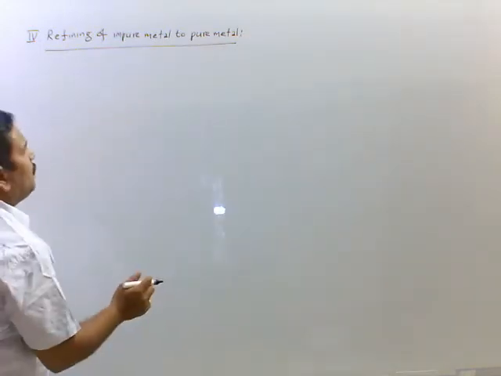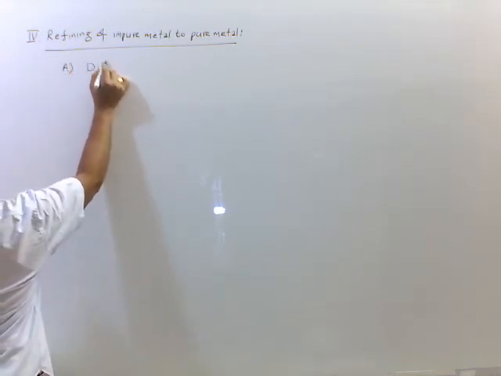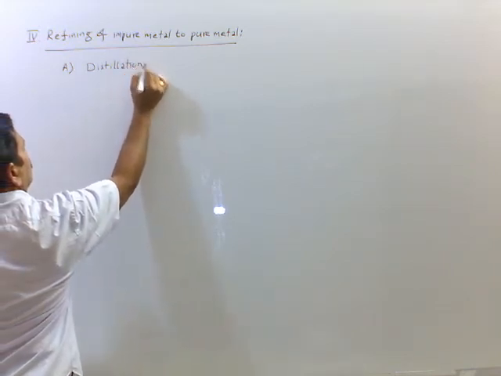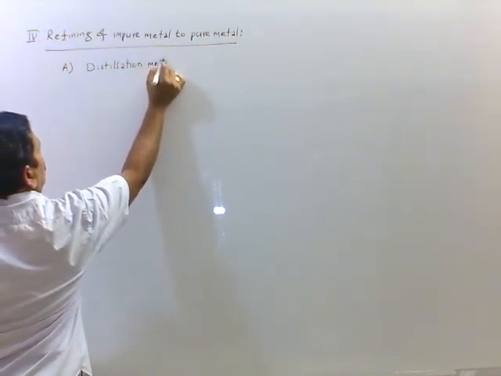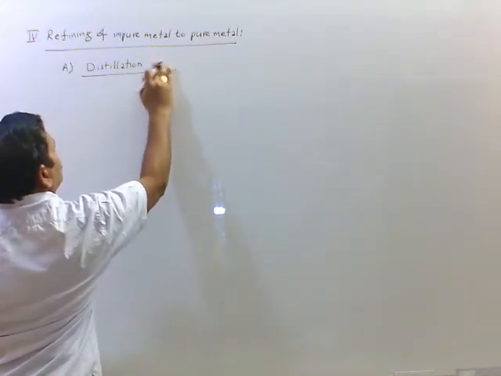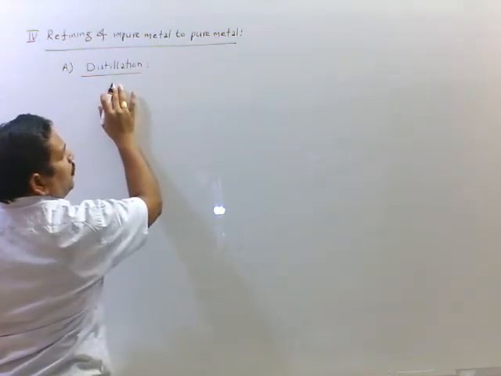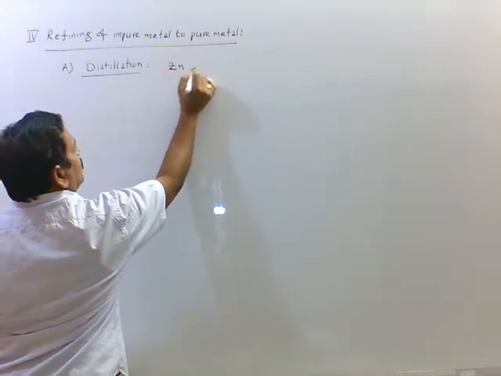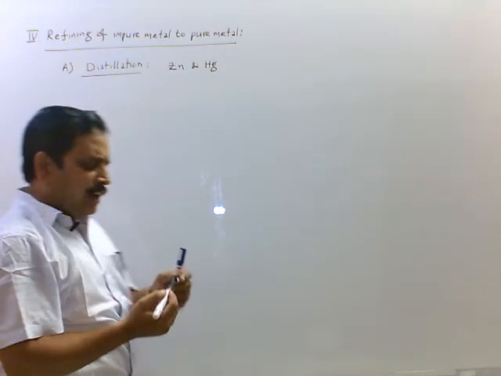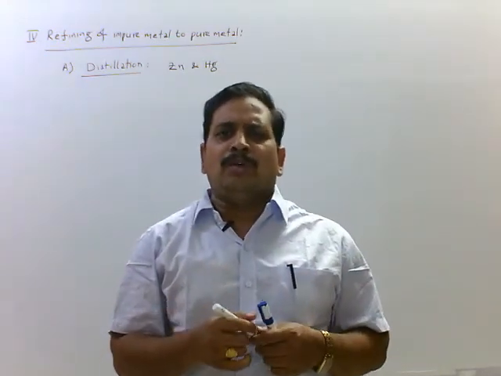Here we have different methods. First one is distillation method. Here in this distillation method, volatile metals are purified, that is zinc and mercury. Here zinc with impurity, if we are heating, zinc is volatile, means it enters into vapor state,